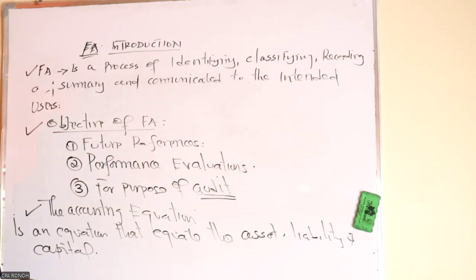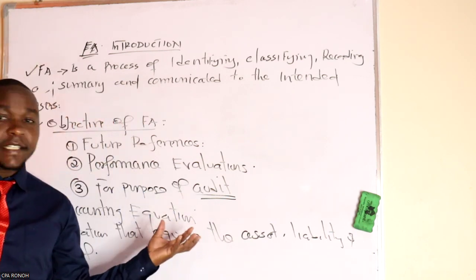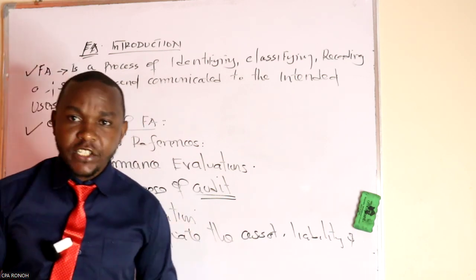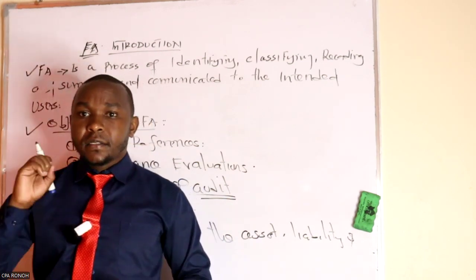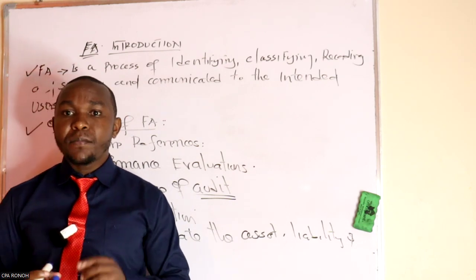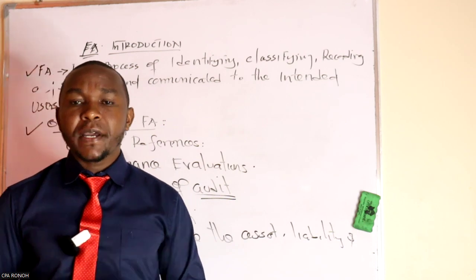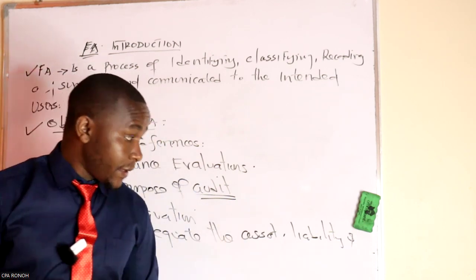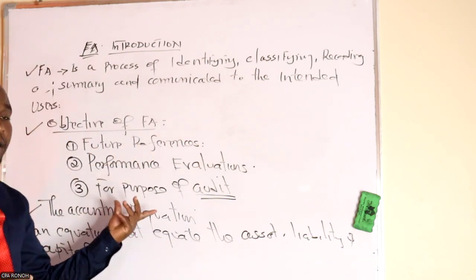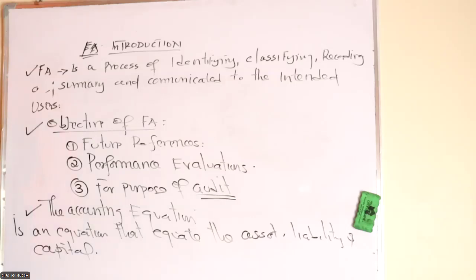Don't mind, we will look at it in detail in the form of the balance sheet, because at the end of this financial accounting unit, you will be in a position to prepare a financial statement, specifically the balance sheet. And the balance sheet is the one which uses the application of this accounting equation.